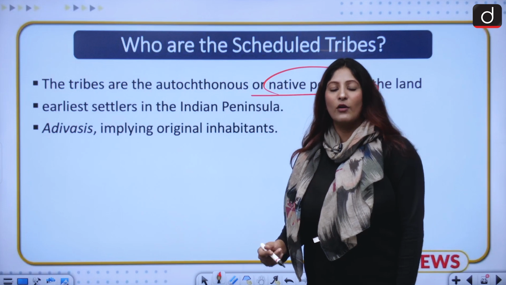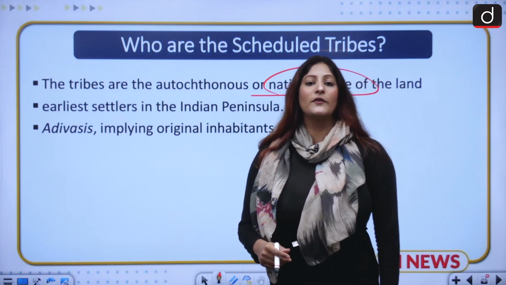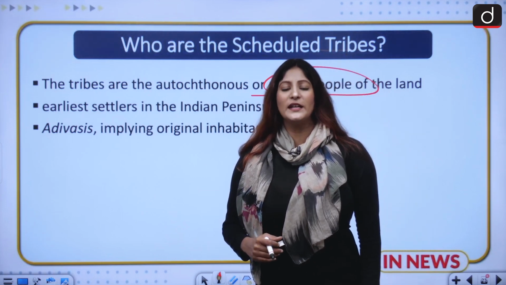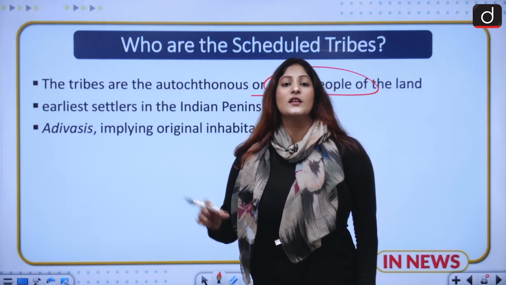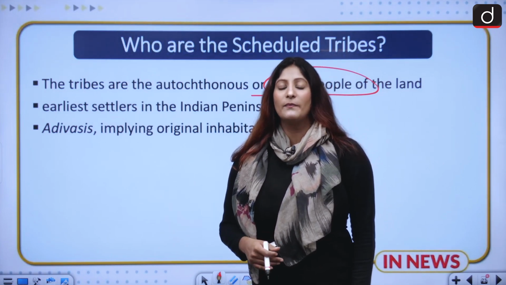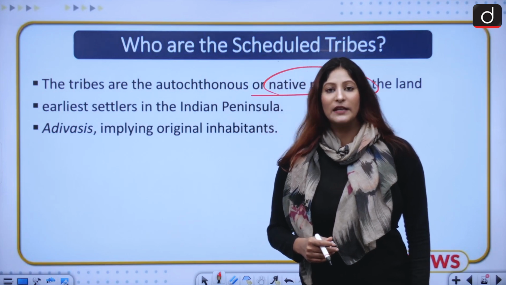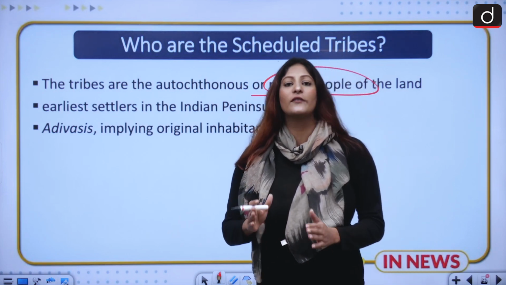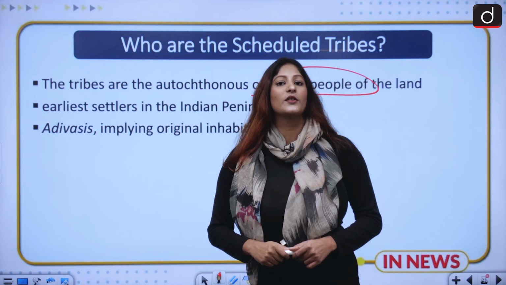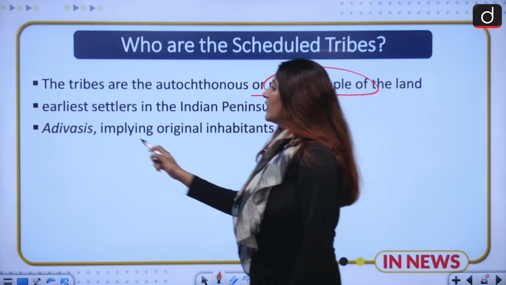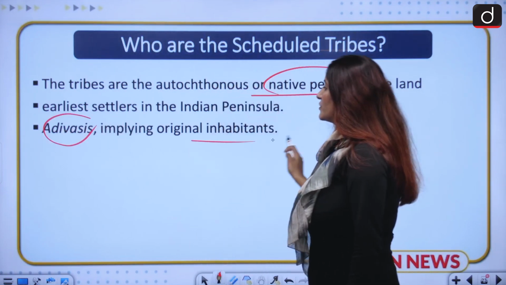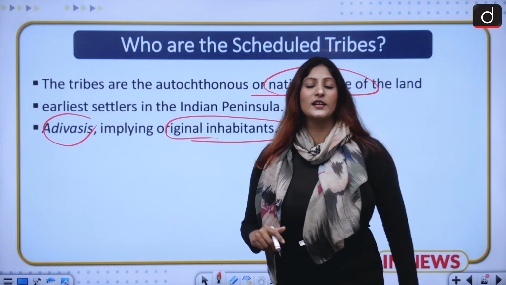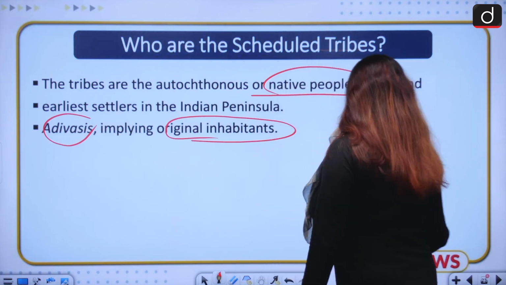It means we all know India became a nation after the coming of many other communities and tribes. So when they came into India, they found the people who were living in that geographical region since a really long period of time, and that is why they are called Adivasis or the original inhabitants. They are the earliest settlers in the Indian peninsula.